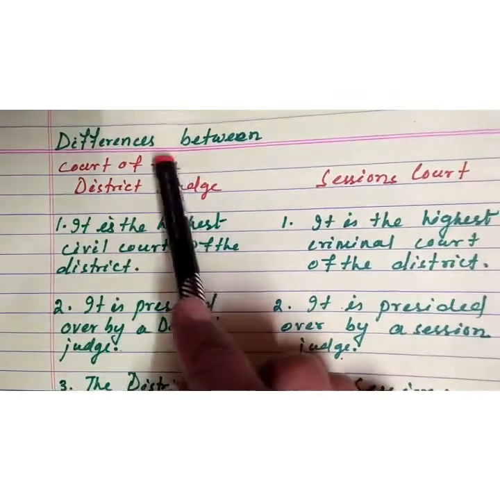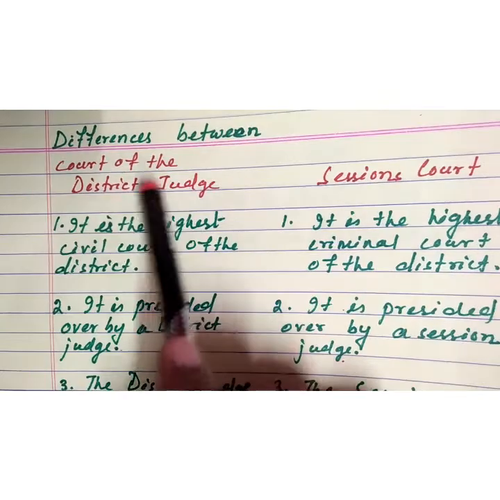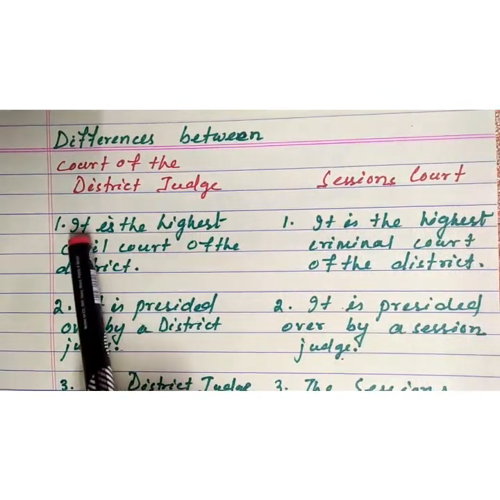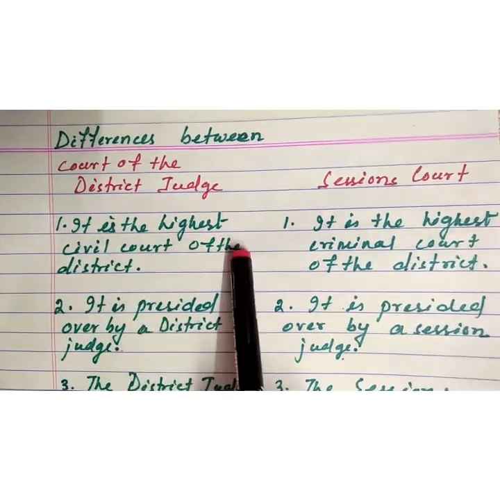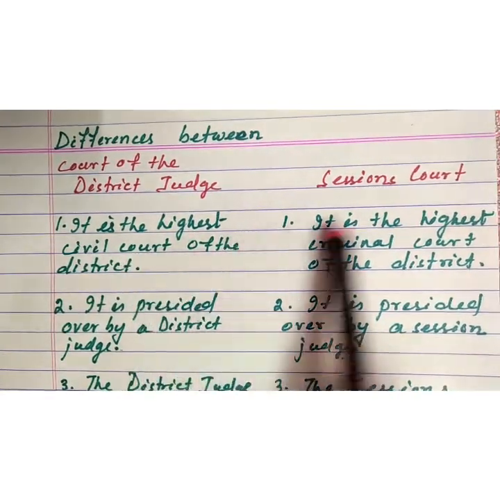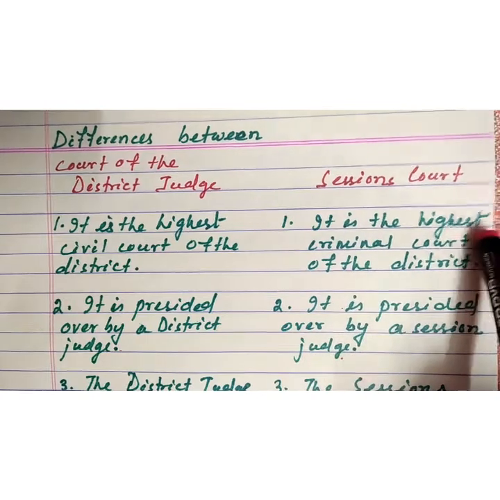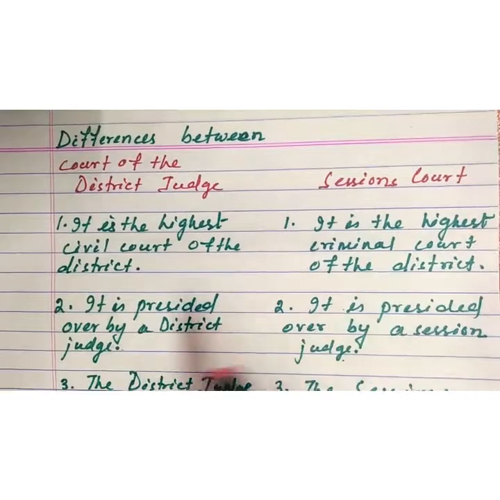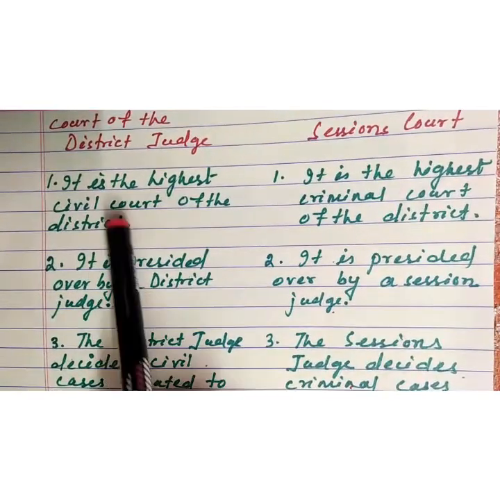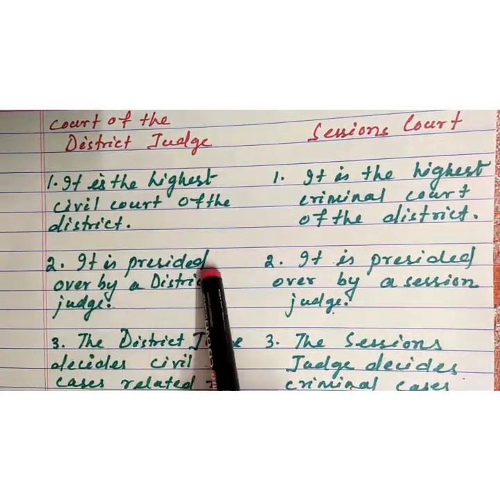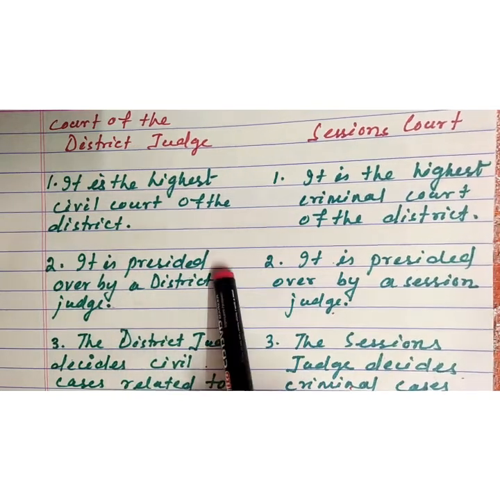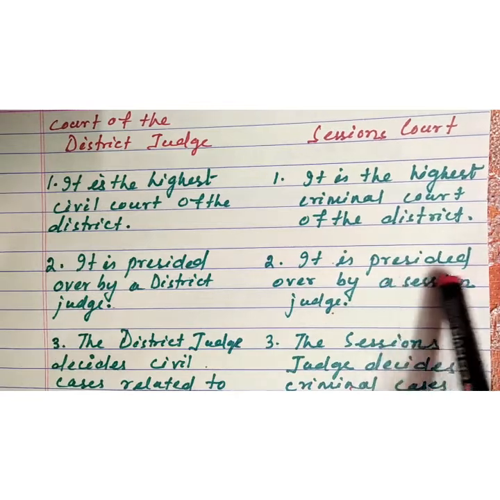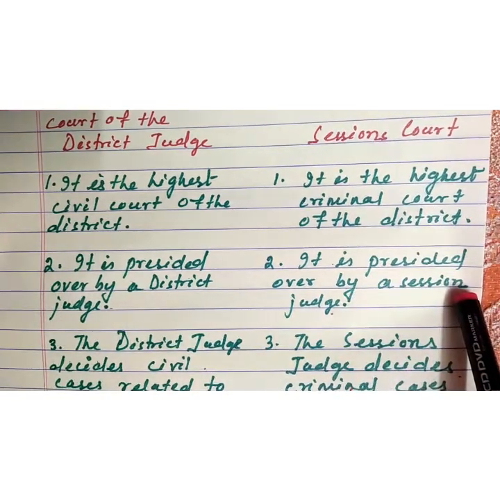Let's discuss the differences between the court of the district judge and the sessions court. The district judge's court is the highest civil court of the district, and the sessions court is the highest criminal court of the district. The district court is presided over by a district judge, and the sessions court is presided over by a sessions judge.